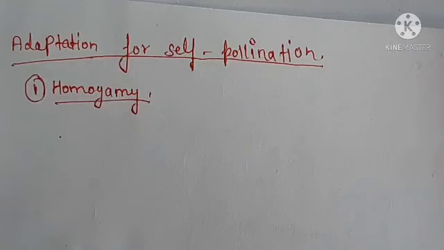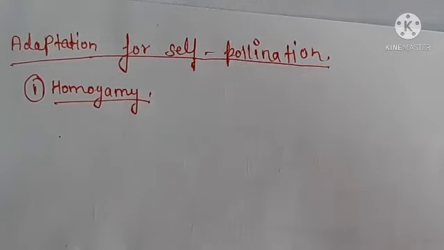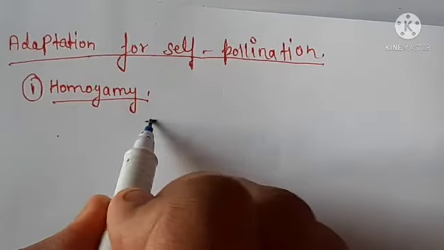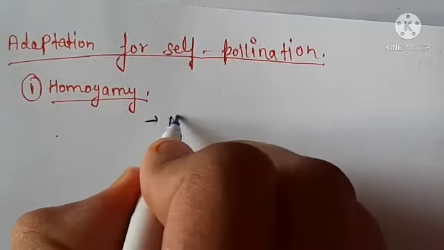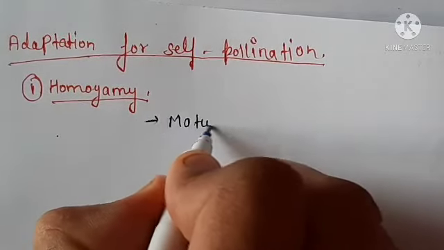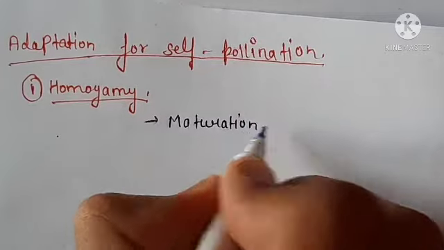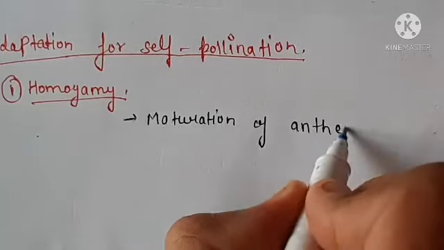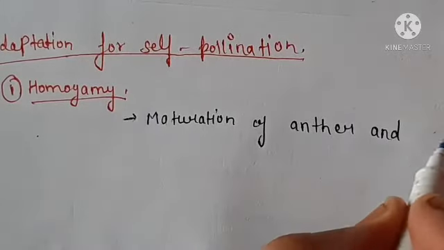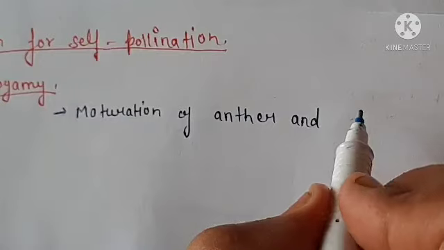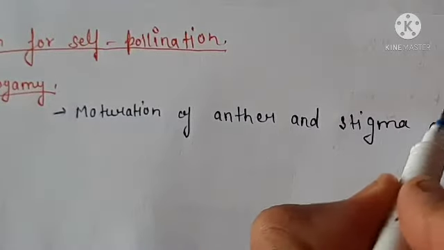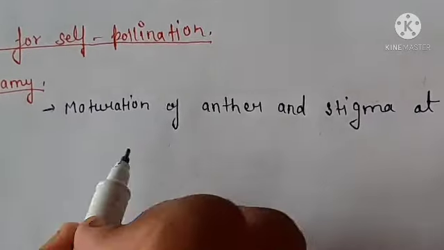In homogamy, maturation of male and female sex organ at the same time, means in this case friends, there is maturation of anther and stigma at same time.